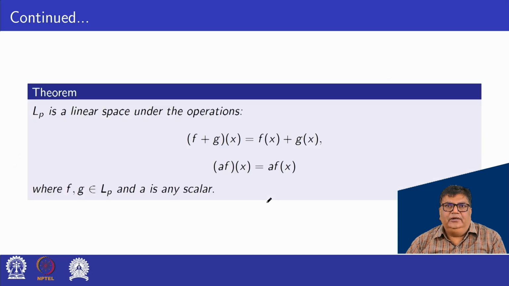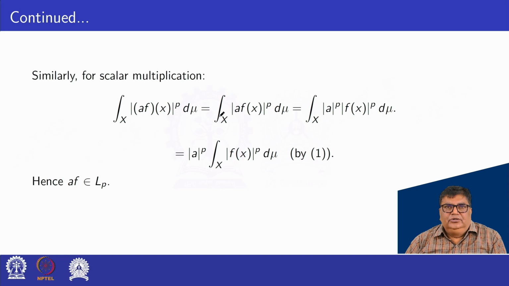So this integral can also be written as the integral over X of mod a power p mod f(x) power p d mu, equal to mod a to the power p times the integral over X of mod f(x) power p d mu, which by equation 1 is less than infinity.